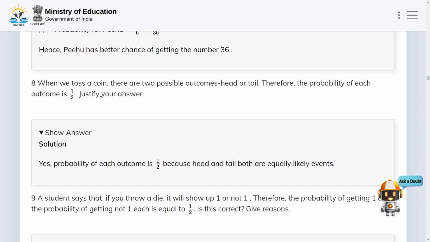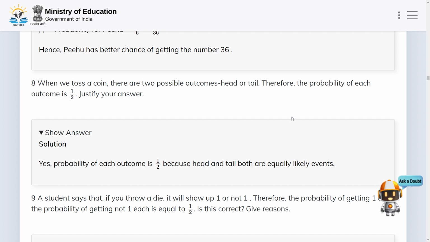When we toss a coin, we take the coin as a fair coin, so head and tail both are equally likely events. Therefore the given statement in question number 8 is a correct statement.